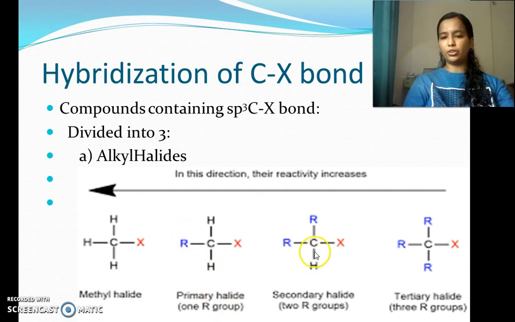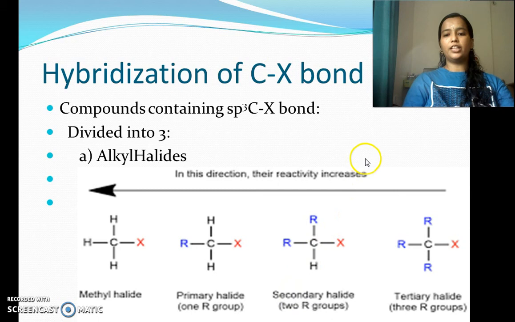Now coming on to this example, here also the halogen atom is bonded to a carbon atom which is sp3 hybridized. This carbon atom is again bonded to two other alkyl groups and one hydrogen atom. If this carbon atom is bonded to two other alkyl groups, then it is known as secondary alkyl halide.